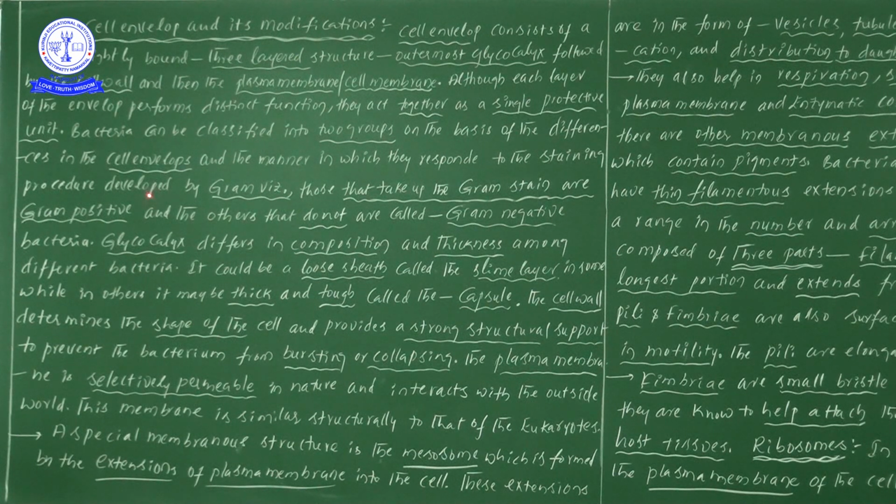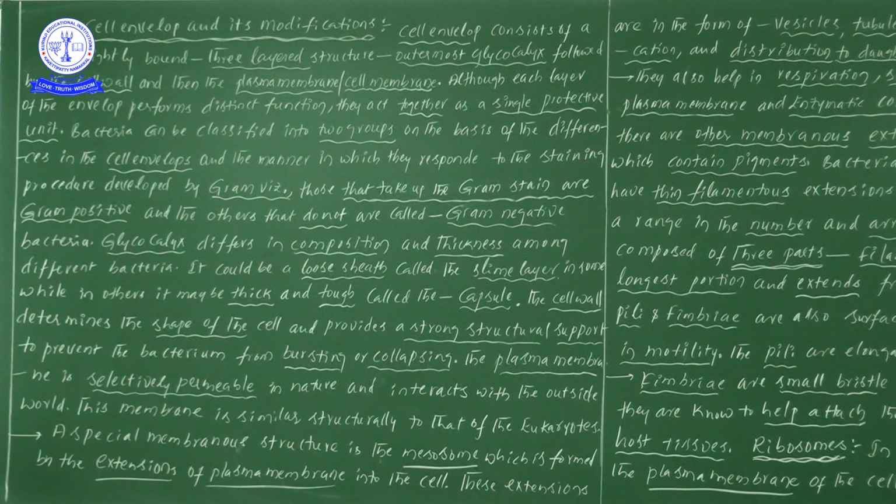The staining procedure was developed by Christian Gram and his colleagues. Actually it is Christian Gram only, but in our textbook it is given like that. So Christian Gram developed the Gram staining technique. From our knowledge point of view, the bacteria are classified into 2 groups on the basis of the differences in the cell envelopes and the manner in which they respond to the staining color.